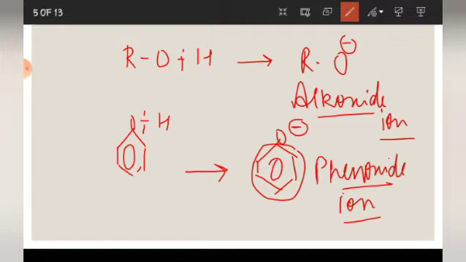Now, we will study this in detail. Suppose I take a primary alcohol, what will be the case? RCH2OH is known as primary alcohol. So, it will split and form this ion. Okay, this is a 1 degree ion.